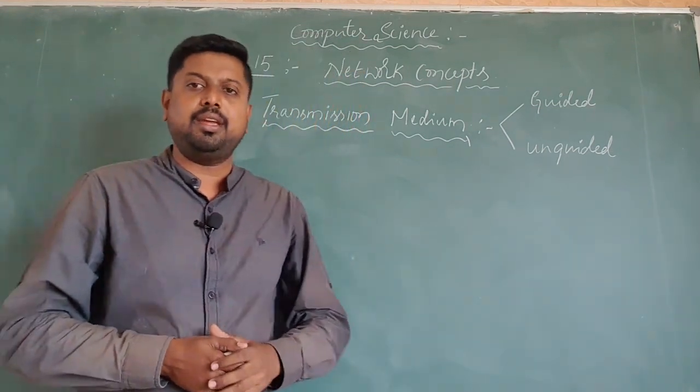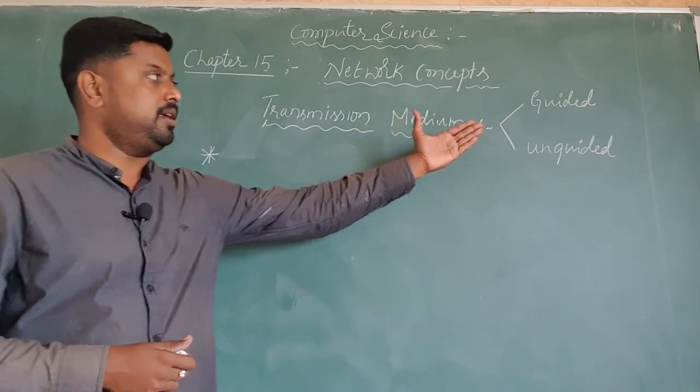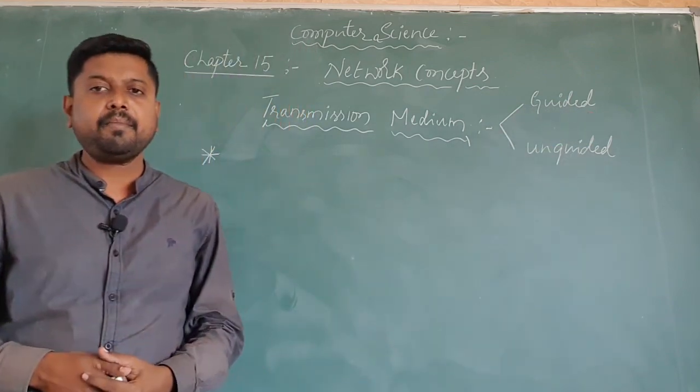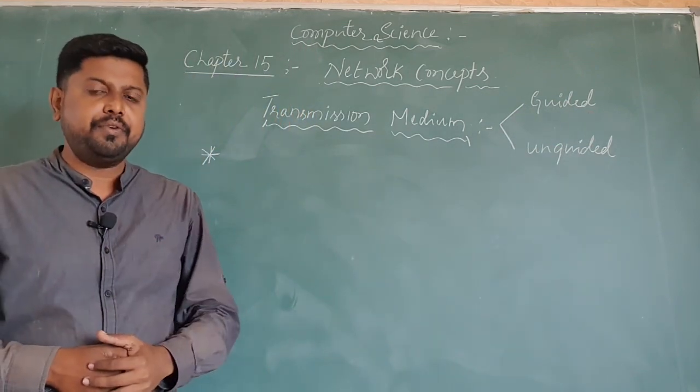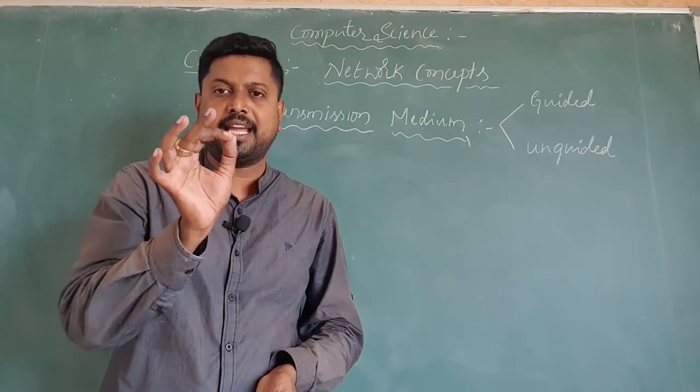Coming to the first part of the transmission medium, that is unguided medium, sorry, guided medium. In guided media, we have three major categories of cables.